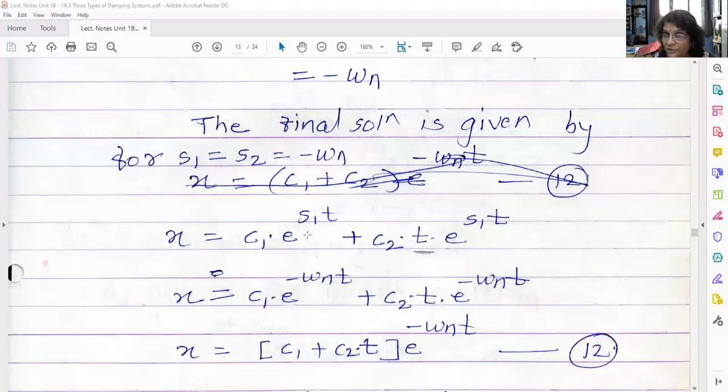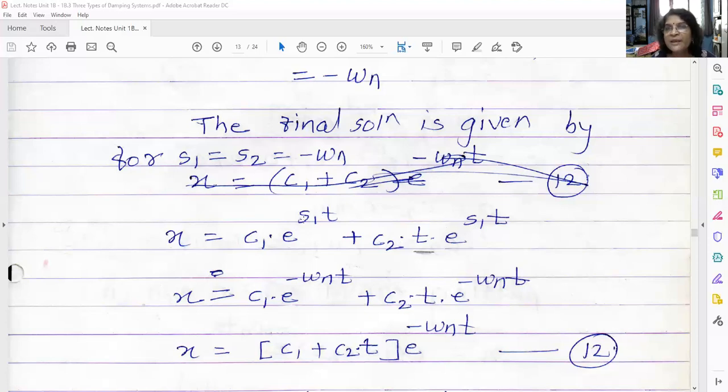For unequal roots, it is not possible. For unequal roots, you should not multiply by this t, which we have seen in the overdamped system. So here, what is the solution we are assuming? x = C1 e^(s1 t) + C2 t e^(s1 t).